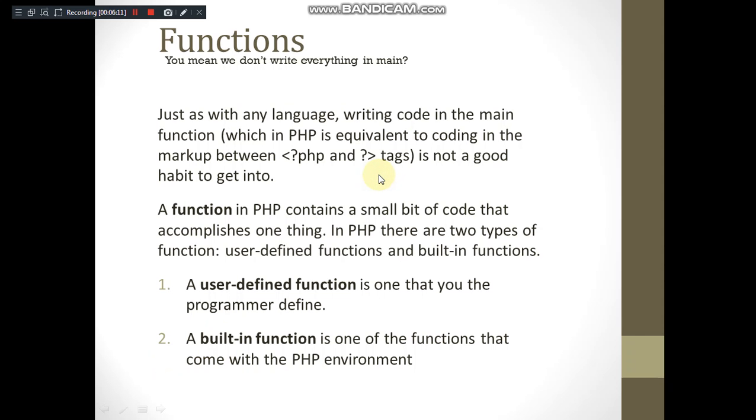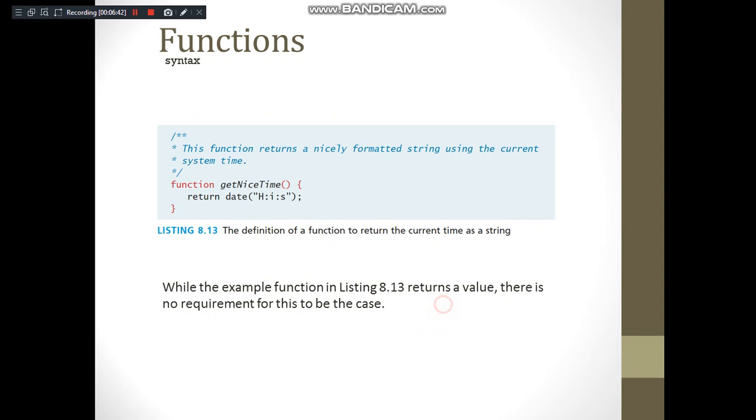As in any language, writing code in the main function, which in PHP is equivalent to coding in markup between the PHP opening tag and the PHP closing tag with a question mark, a function in PHP contains a small bit of code that accomplishes one thing. There are two types of functions supported by PHP. One is user defined, the other is built-in. A user defined function is one that the programmers define. A built-in function is one which comes with the PHP environment itself, so you know that very well, right?